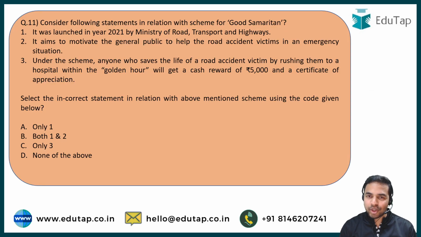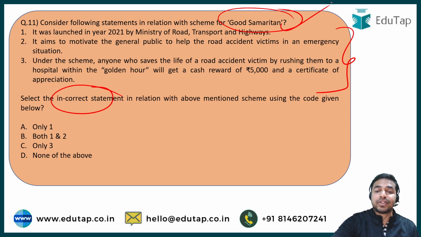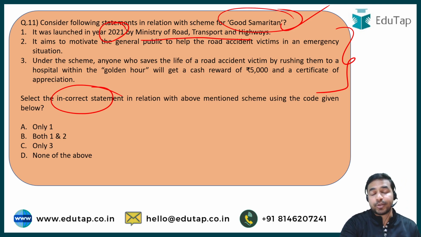And now we are moving towards the next question, question number 11, which is based on Good Samaritan. So my dear learners, once again you are required to answer the question in the comment section below by quickly going through these statements and then telling me which statement is incorrect in relation with the above mentioned Good Samaritan scheme. In the very first statement it says that it was launched in year 2021 by the Ministry of Road Transport and Highways.